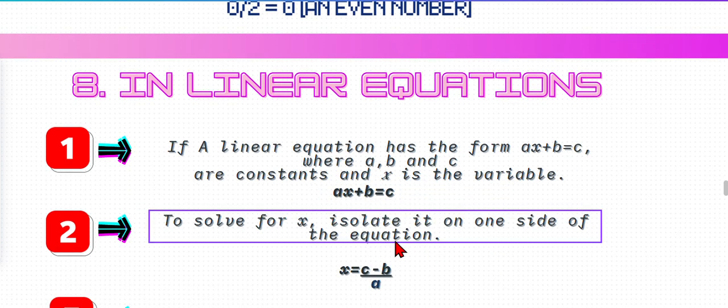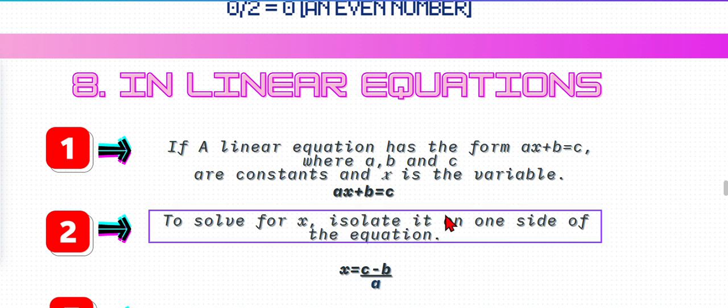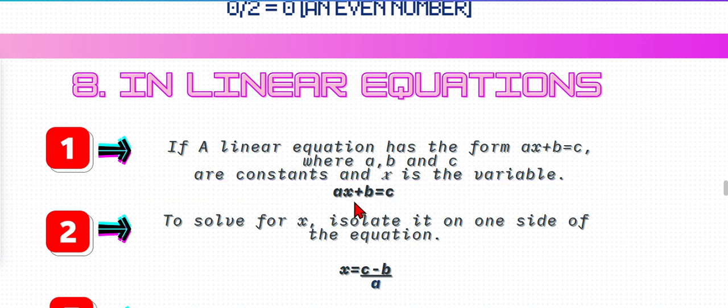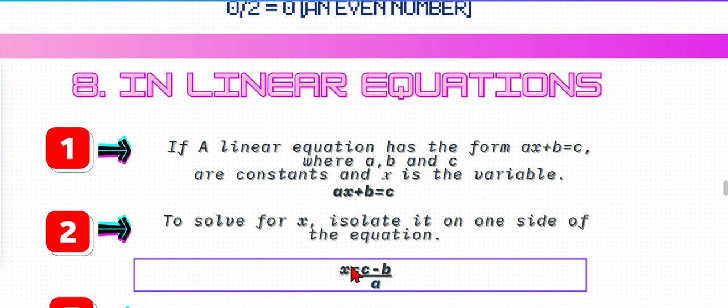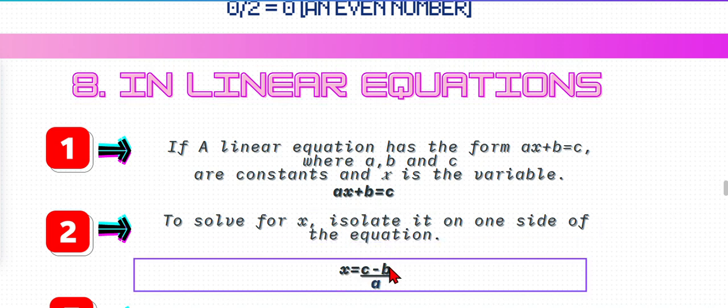So to solve for x, isolate it on one side of the equation, which means we should keep x on one side and bring all the numbers to the other side. Here, as x is on the left hand side, we kept the x here on the left hand side and all the numbers on the right hand side.